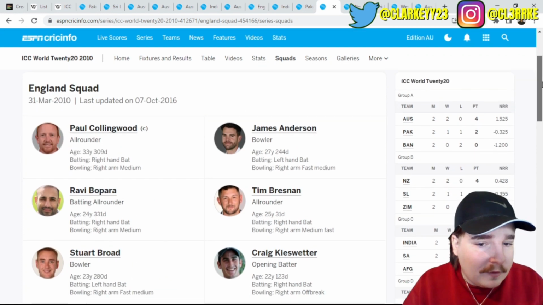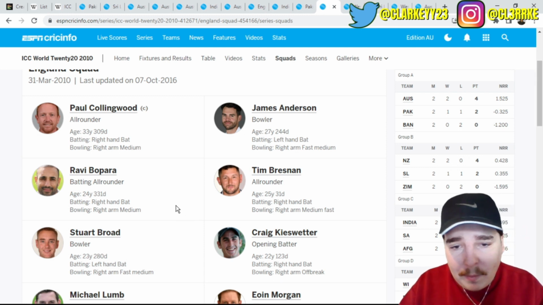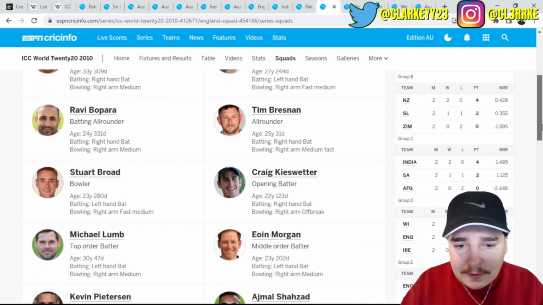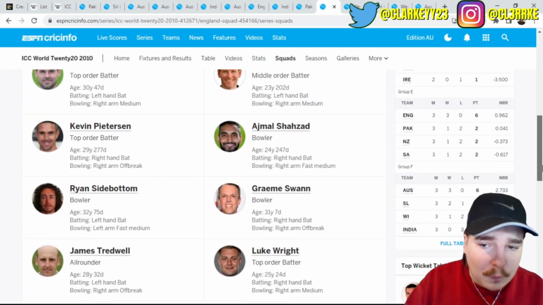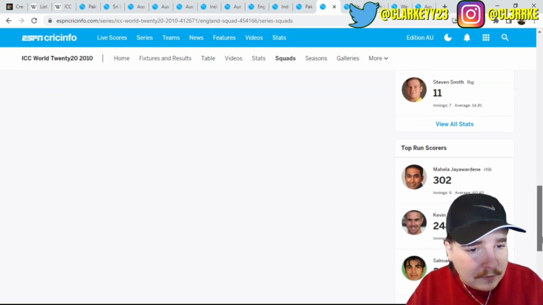I mean, look, yeah, it's a good team. It's no surprise that they won. Collingwood, Anderson, Bopara, Bresnan, Broad, Morgan, Pietersen, Swann, Luke Wright. There's no surprise why this team won. Top run scorer, Kevin Pietersen.